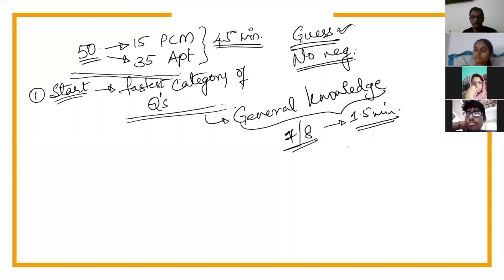But if I tell you, who is the deputy governor of RBI, do you know the answer? I do not know the answer, and that's the good part of it, because it still took a fraction of a second for me to know that I do not know the answer, right? So in 5 seconds, I have actually decided whether I can answer this question or not. And thus, if I am talking about 35 aptitude based questions.